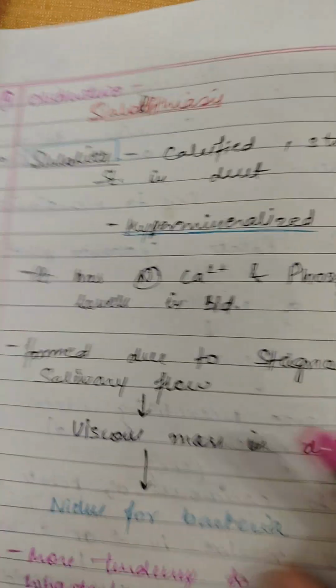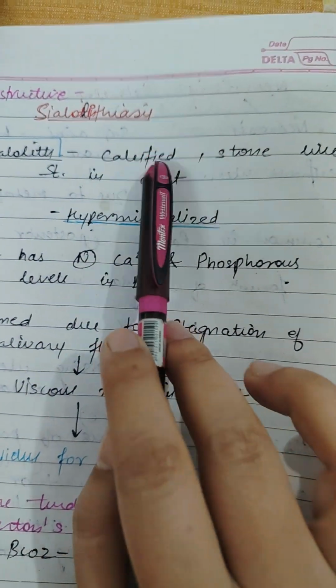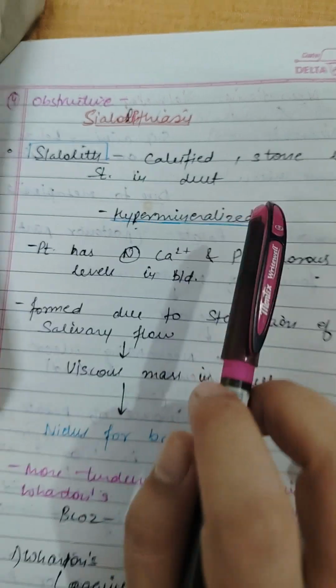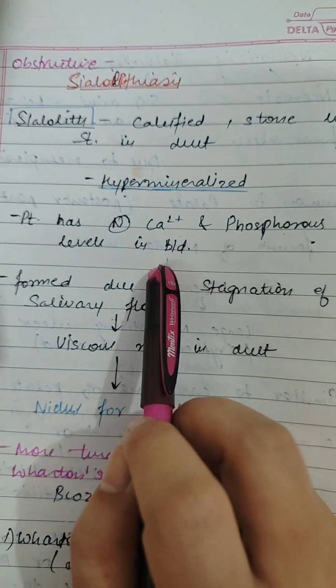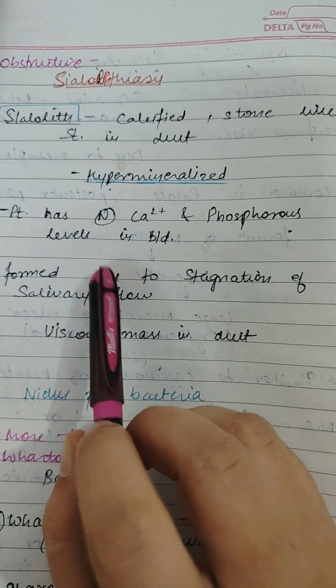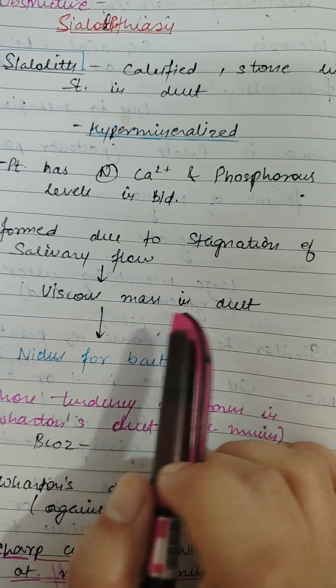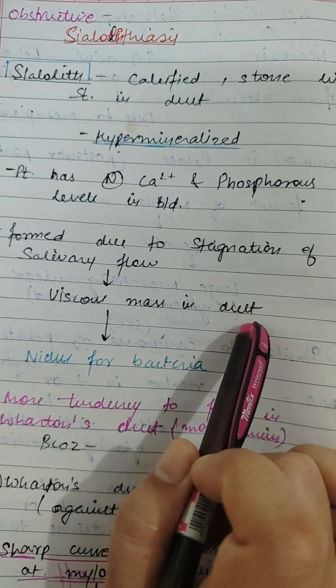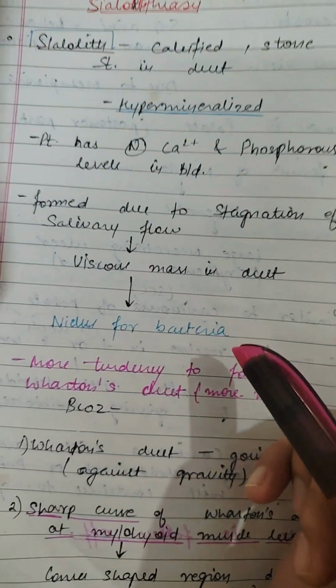Now obstructive, we have sialolithiasis. A sialolith is present in the ducts, which is a calcified stone-like structure. It is hypermineralized. The patient of sialolithiasis has normal calcium and phosphorus levels in the blood. The sialolith is formed due to the stagnation of the salivary flow, which is stuck as a viscous mass in the duct, in the salivary ducts, and it acts as the nidus for the bacteria to grow.